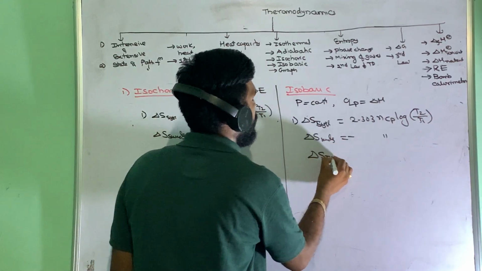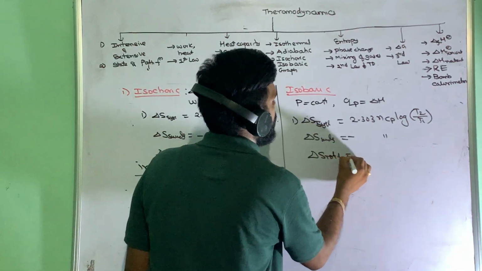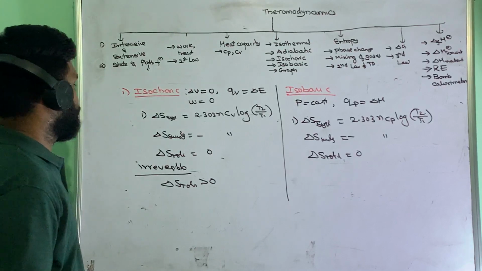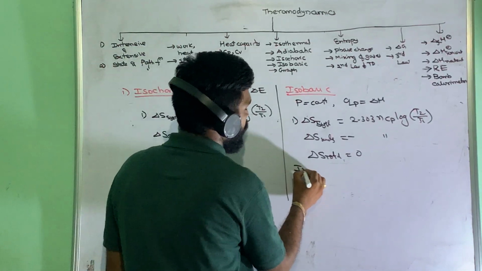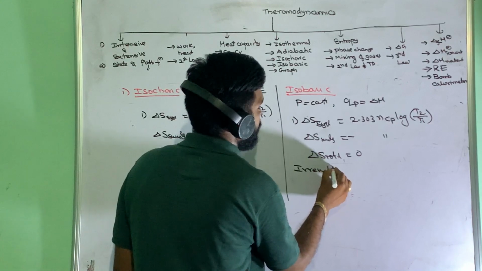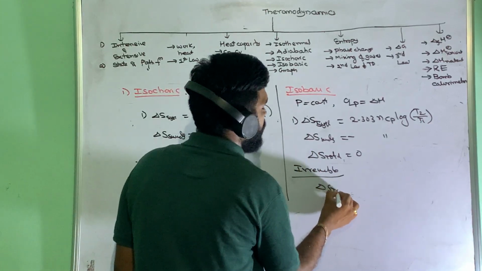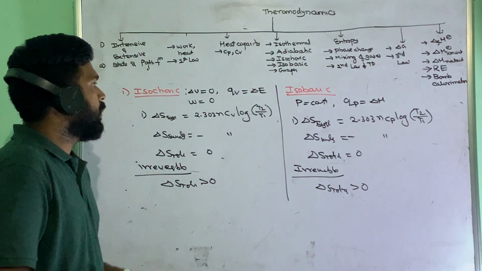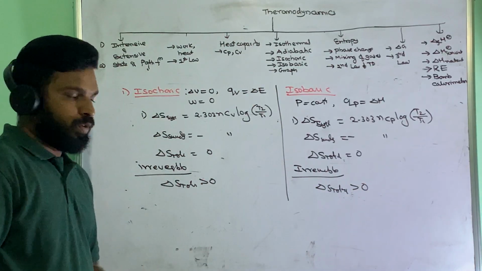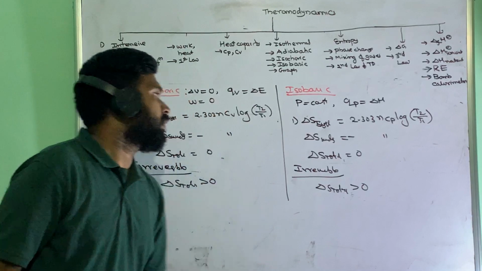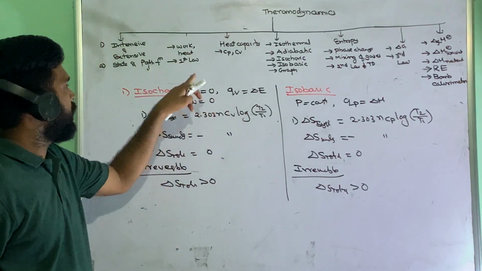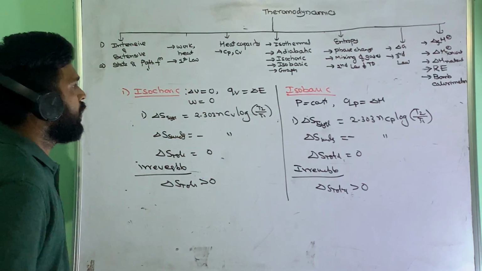Delta S total will be 0. And if I am taking an irreversible process, delta S total will be greater than 0. Okay. So this is the isobaric process related. Mainly delta S expressions we require, and here for the isobaric process, work also will be important.